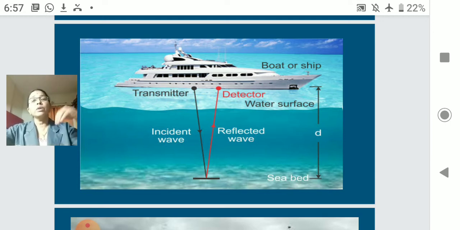It gives out sound inside the ocean, and it finds whether there is a huge fish or a school of fish inside, whether there are high ridges in the ocean, or how deep the seabed is. Everything is detected. A transmitter gives out the sound, this sound is reflected back to the boat, and it detects at what depth the seabed is.